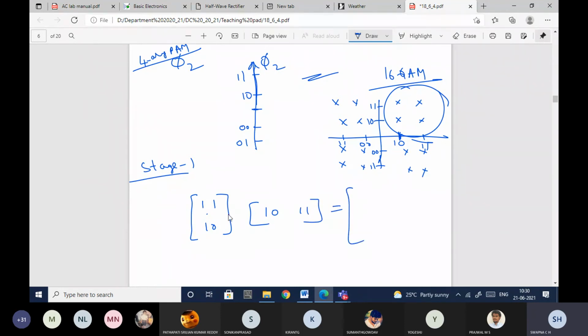Multiply these two so that you'll have 1 1 1 0. Next 1 1 1 1. Next 1 0 1 0. Next it is 1 0 1 1.